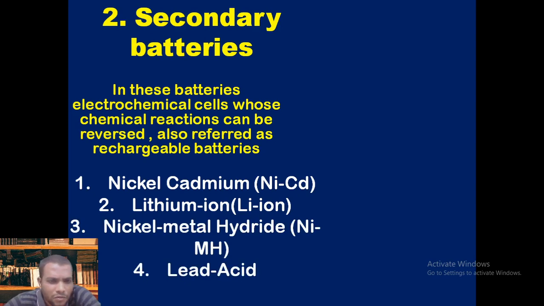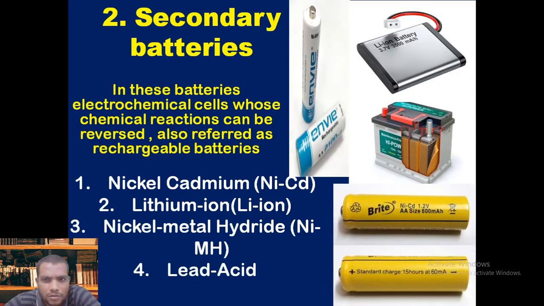I think we know about lithium ion. Lithium ion is the main content in mobile phone batteries. And we know about lead acid batteries, which we can use in car vehicles. And nickel cadmium is just like cells.